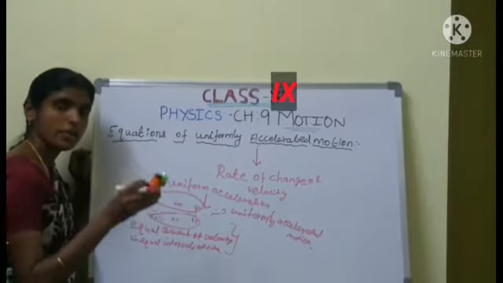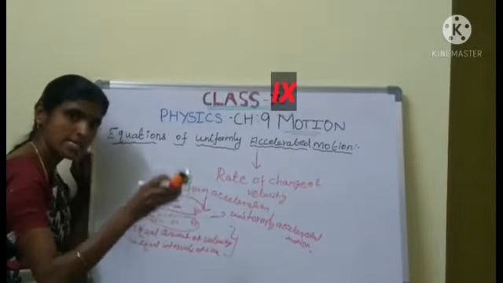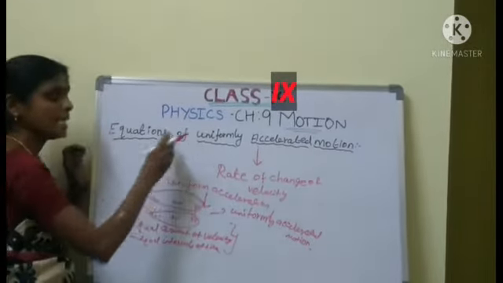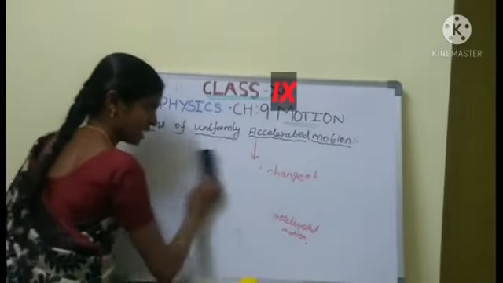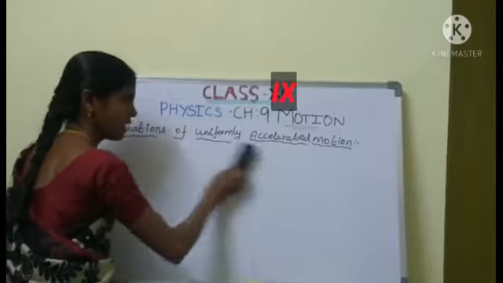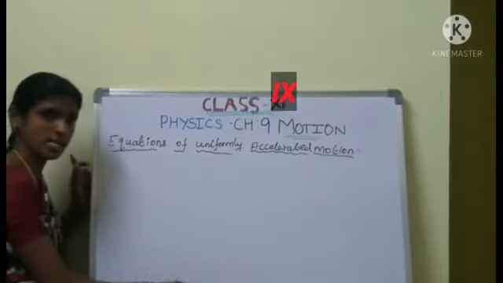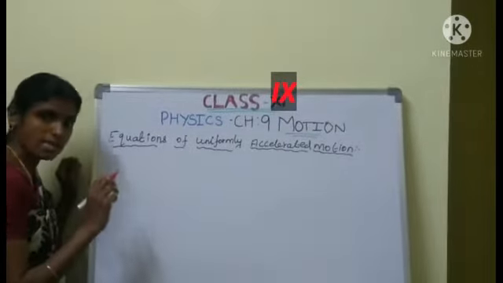Whenever an object is in uniformly accelerated motion, that object contains three equations. What are the three equations? Are you clear about uniformly accelerated motion, students? What is uniformly accelerated motion?